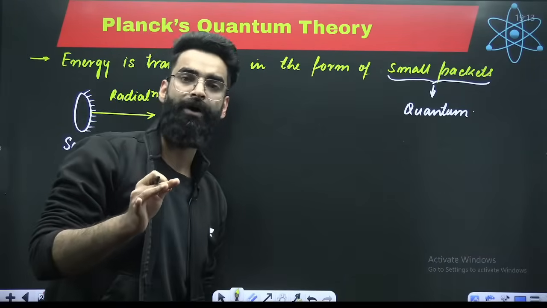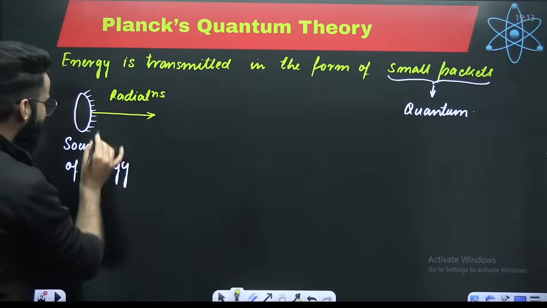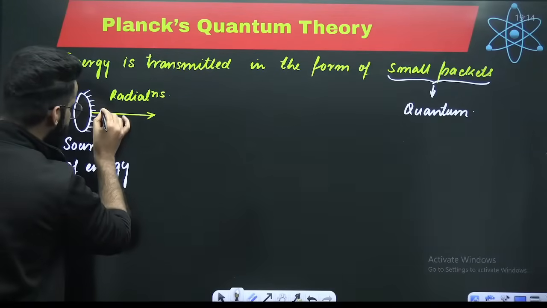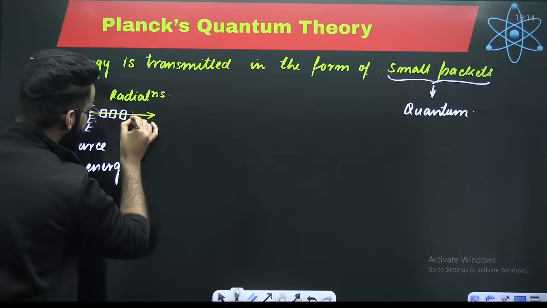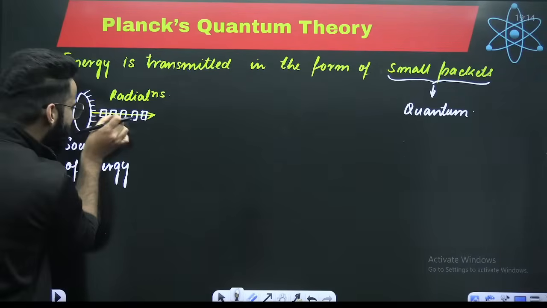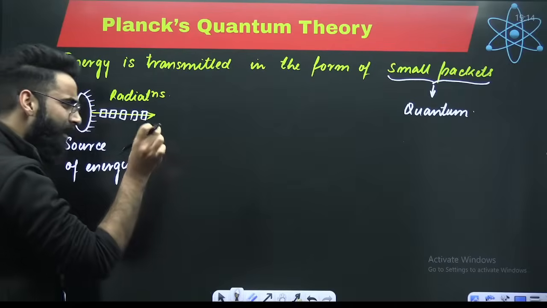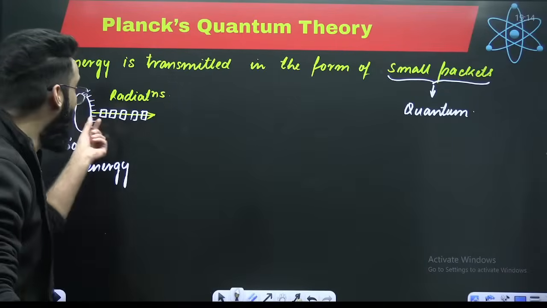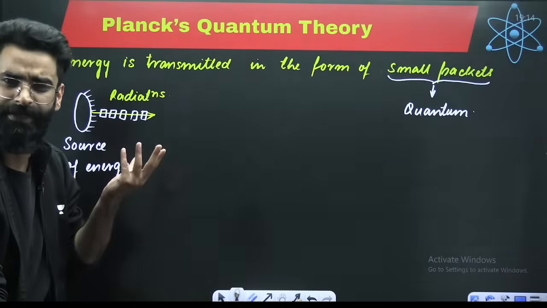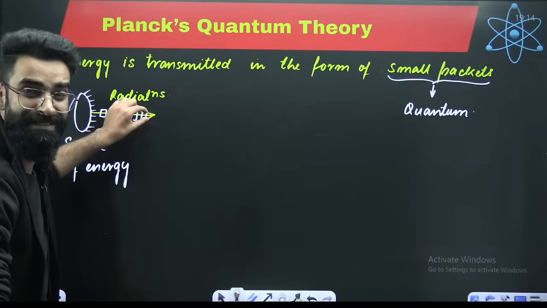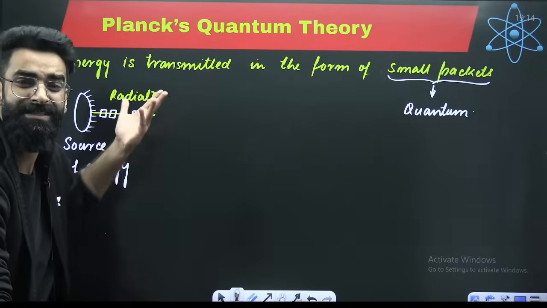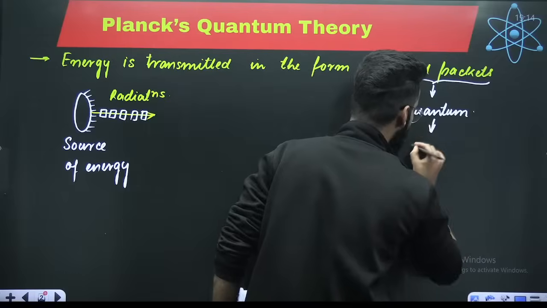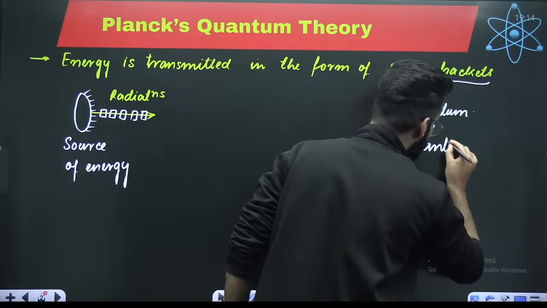What is Planck's quantum theory all about? Planck's quantum theory says that these radiations, right? They consist of small packets. And these small packets have got a particular, a fixed, a discrete value of energy with them. These small packets have got a certain amount of energy, right? And these small packets, of which your radiations consist, are what you call quantum. One packet is called a quantum and more than one packet is called quanta.